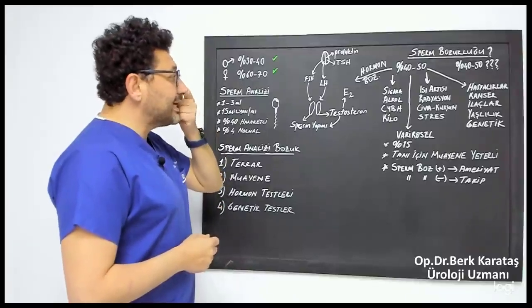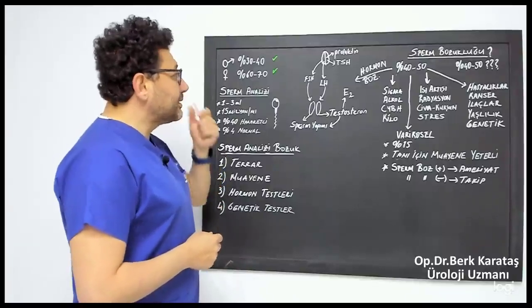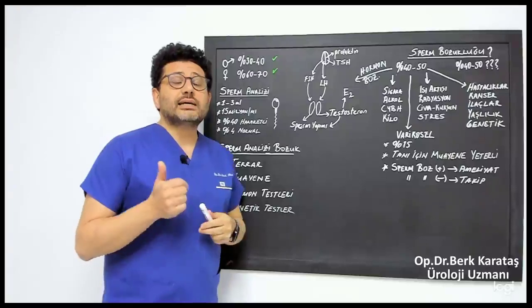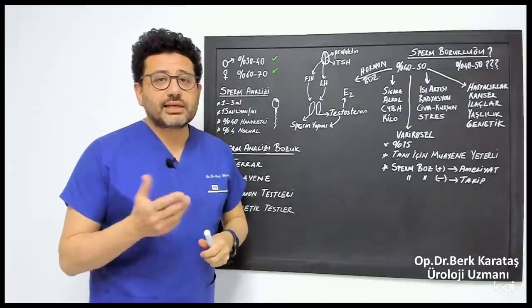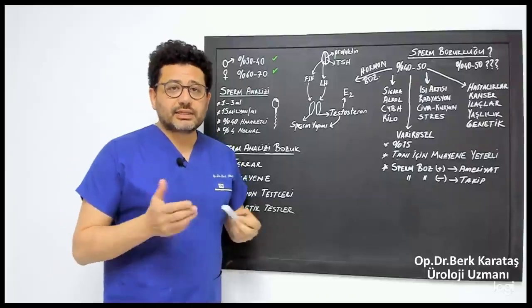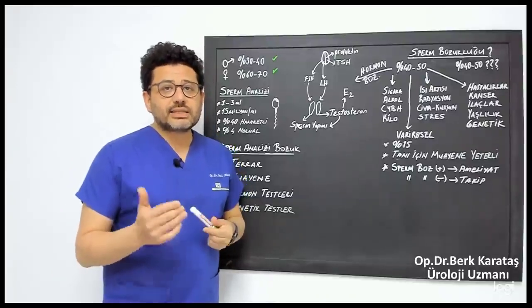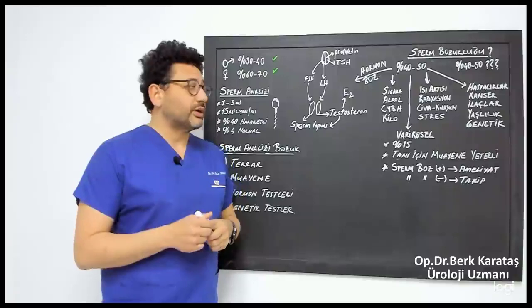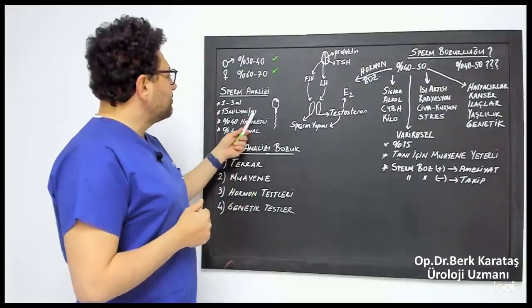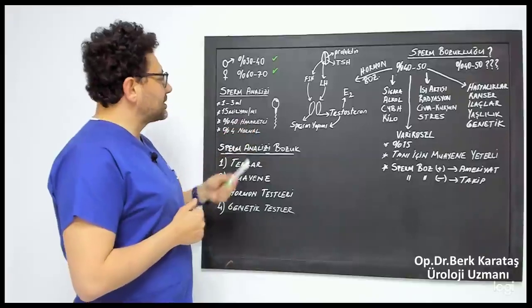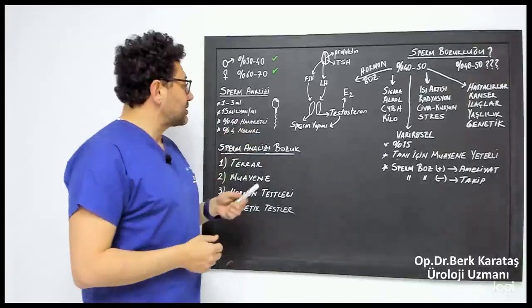Now, of course, sperm analysis is very important in men. First of all, the first thing to do for those who cannot have children for 1 year or more is sperm analysis. We have some criteria in sperm analysis. These are very important. Of course, these criteria are decreasing day by day. For example, there should be 15 million sperm per milliliter. It needs to be 15 million and more.